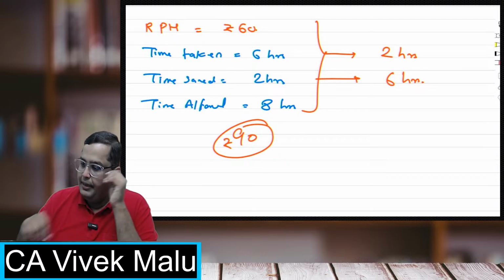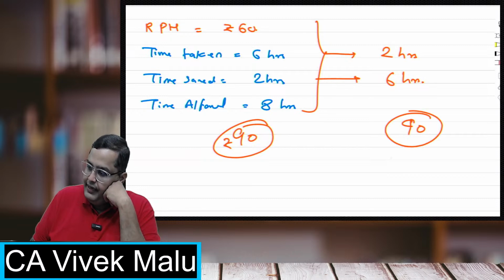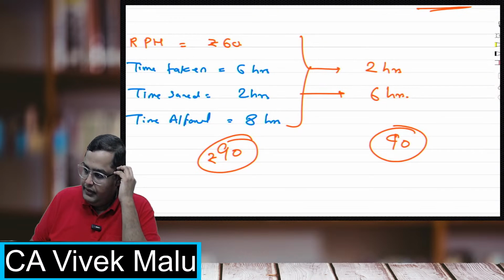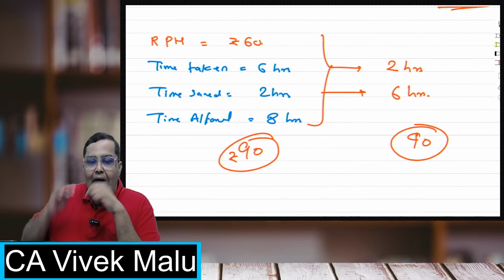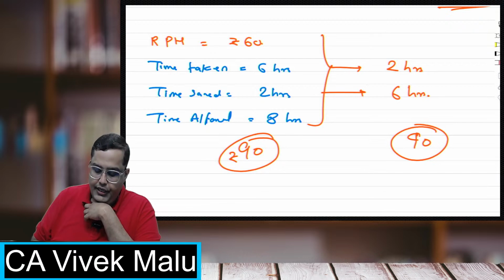It is coming the same, right? It is also coming 90 rupees only. Why I asked you to solve this, students: in a Rowan system, there is a speciality that a high efficient worker also earns the same as a low efficient worker.